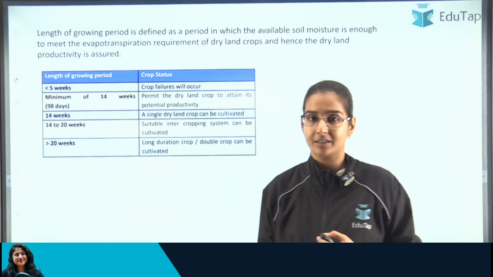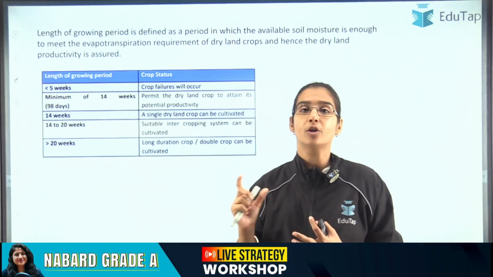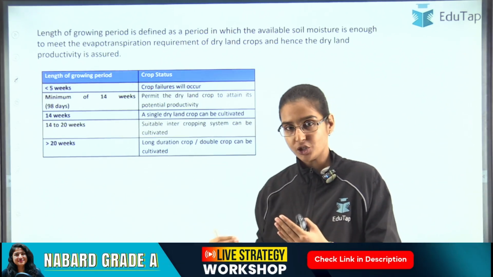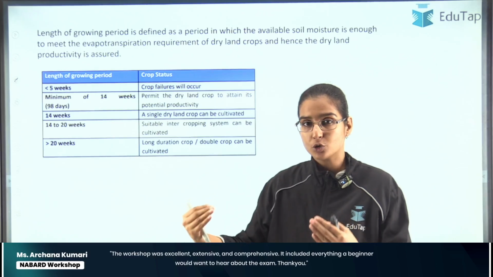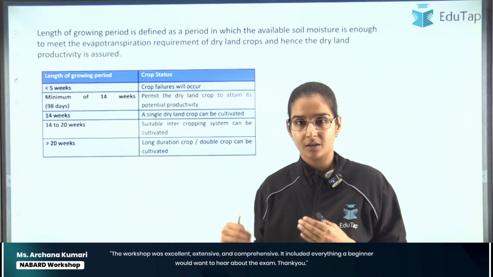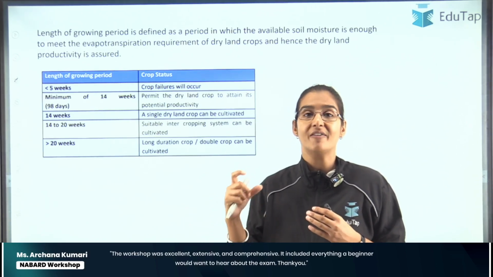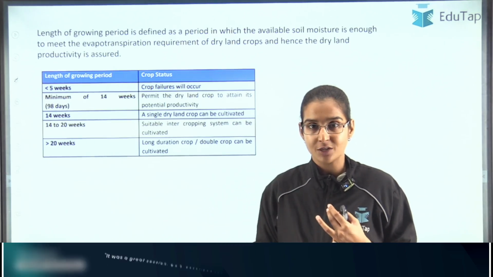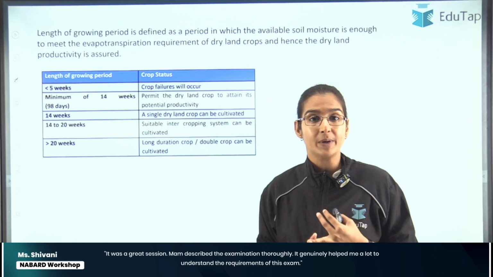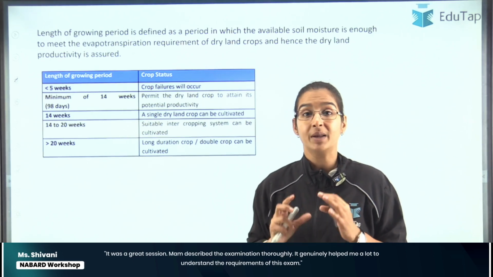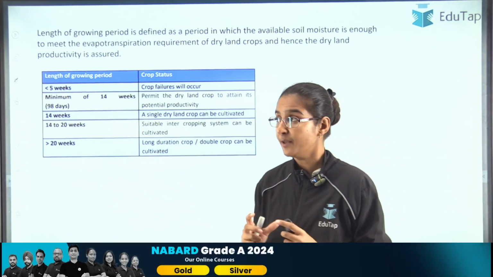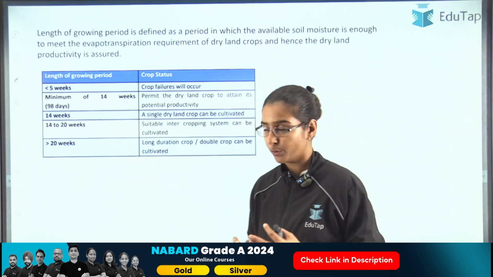So that is known by the term length of the growing period, when the moisture in the soil, for that length of time, is enough to meet the evaporation needs of the soil and also the transpiration needs of the plant. They both are met through that soil moisture, right? The minimum amount of time period, that is known as the length of growing period.